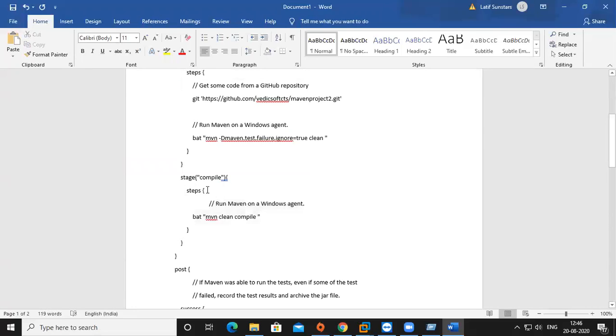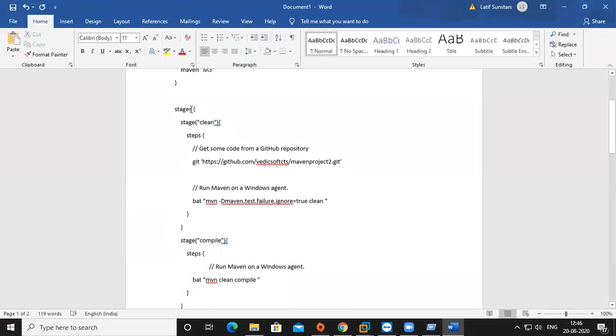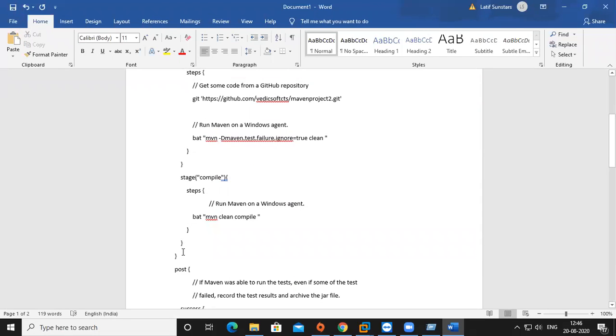You can declare multiple steps if you want, but I declared only one step. Here it is your compile stage. From here to here is a stage. Now I close it. What is this second close? This belongs to the stages close. Stages got closed here. Now the stages are completed.